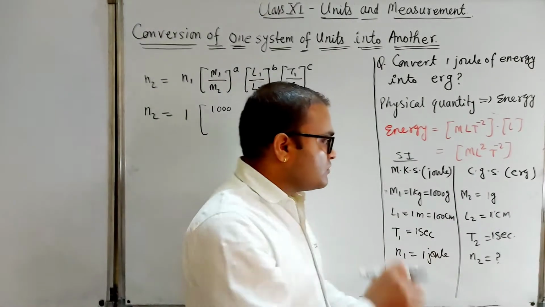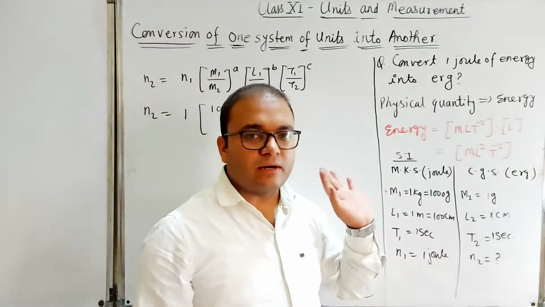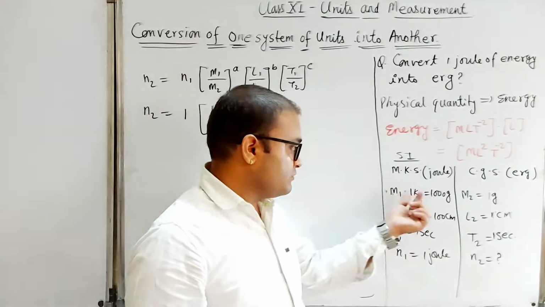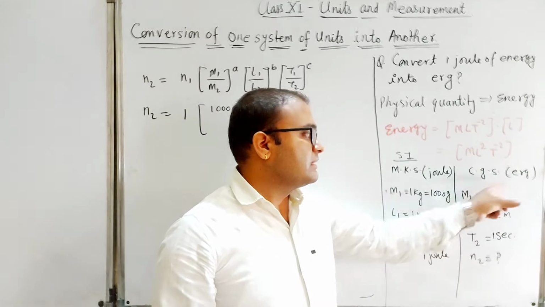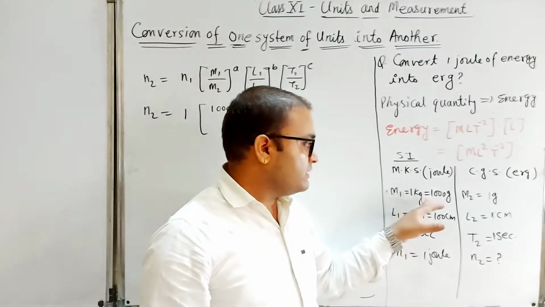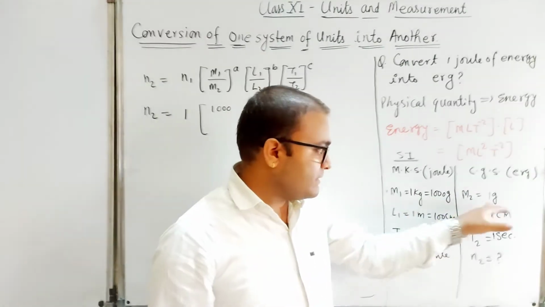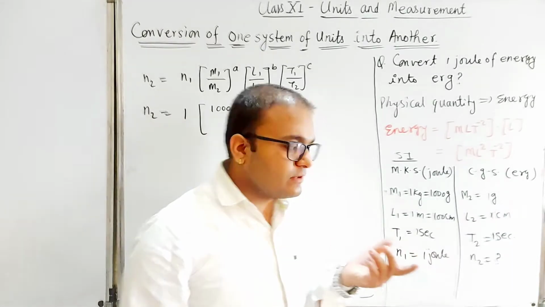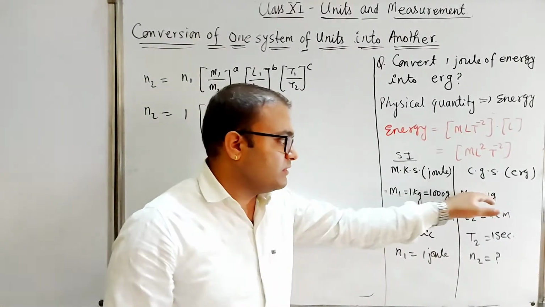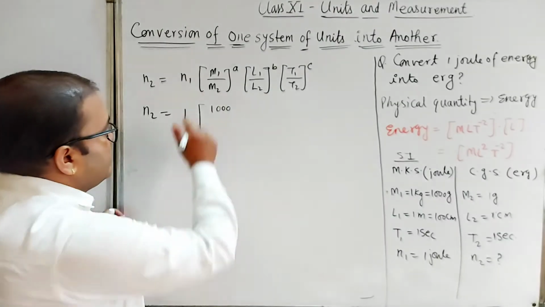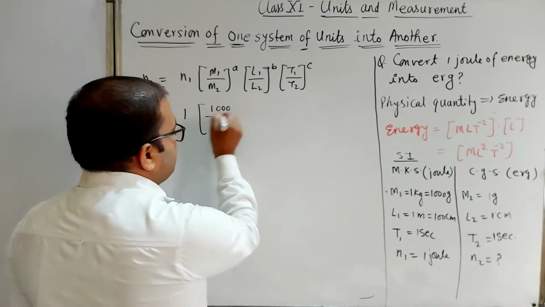You can also change this into kilogram, and the answer will be the same. No need to change this one into gram. You can change 1 gram to kilogram also, then put 1 kilogram, and in place of that 1 upon 1000. You can check either this one or this one. So M1 equals 1000 upon M2.